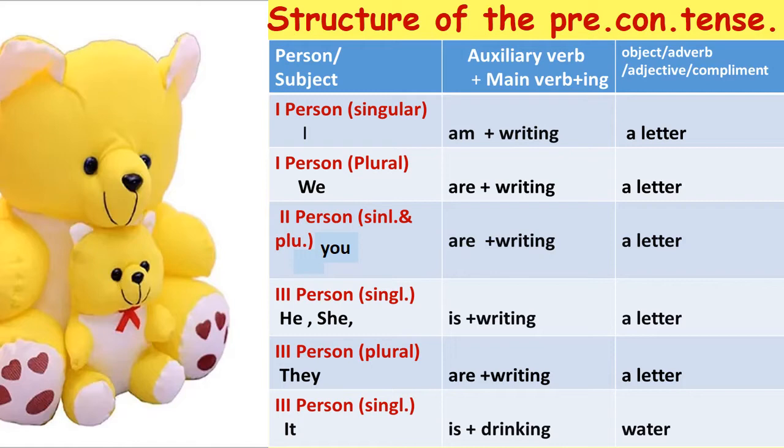If third person singular it is given, we cannot say it is writing a letter. So it is given it is drinking water.